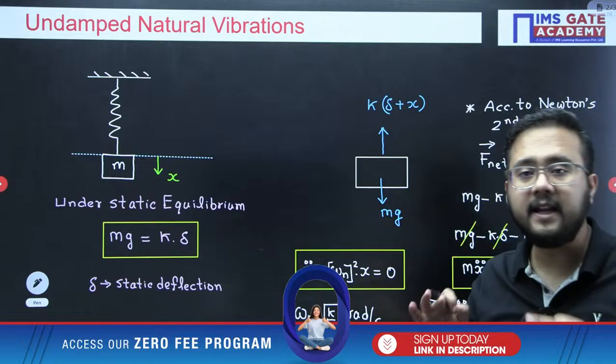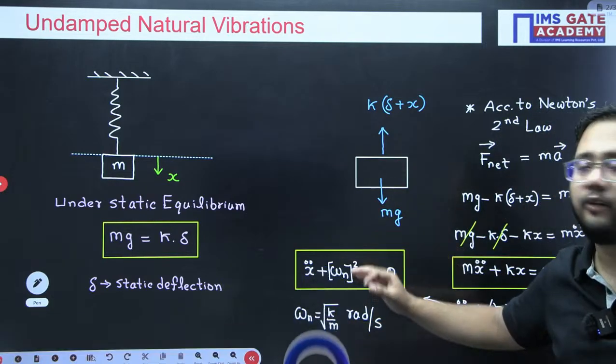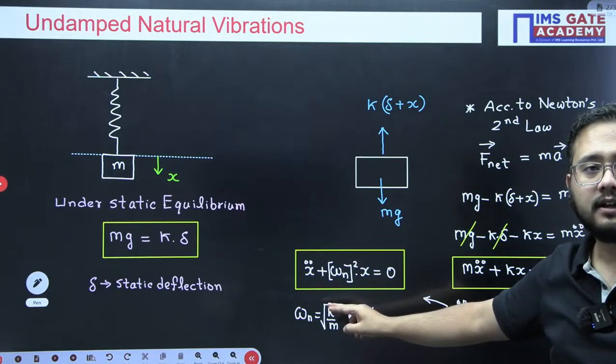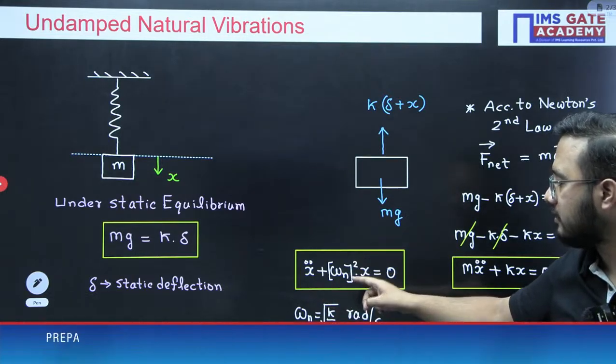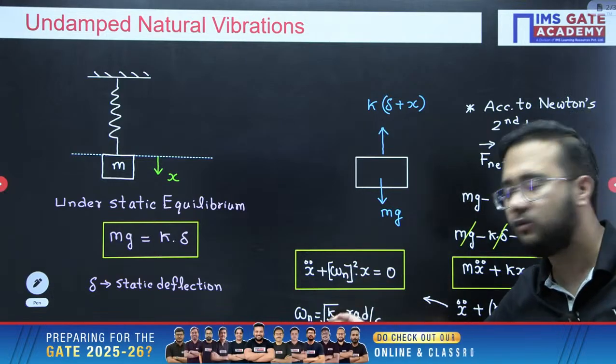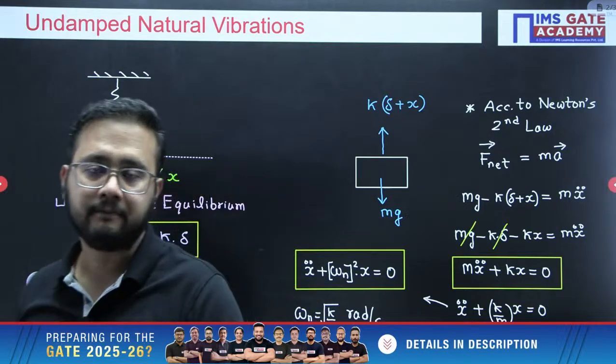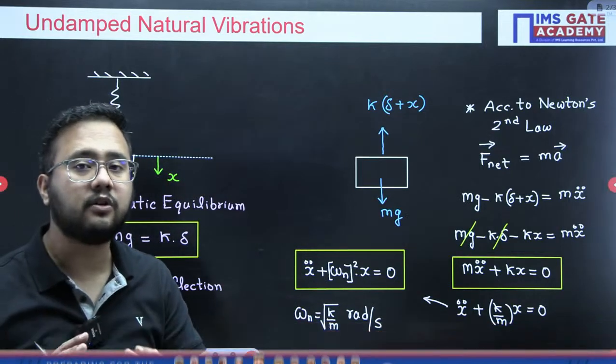This is a very important point in the analysis of the undamped natural vibration case: x double dot plus omega n square into x equals 0, with omega n equal to under root k by m. This is a very, very important relation, right? I hope this is clear to everyone.